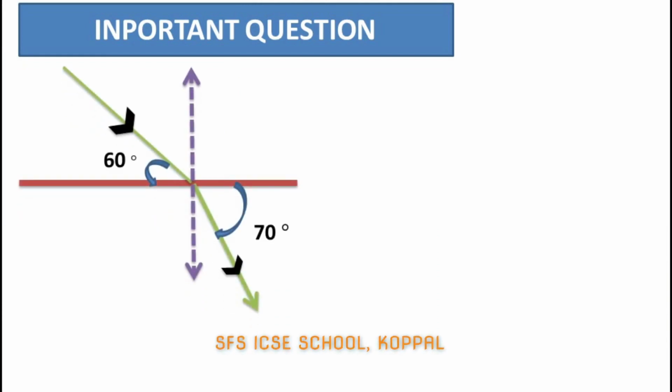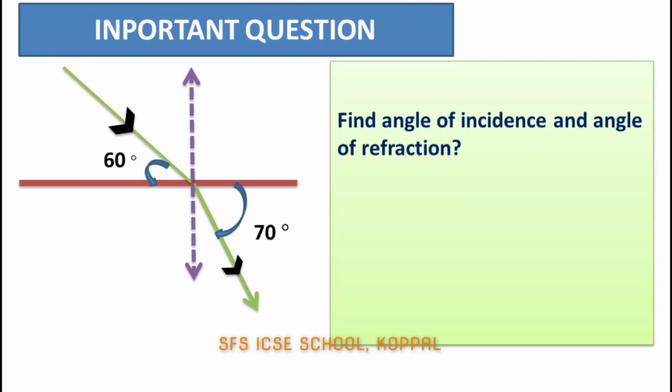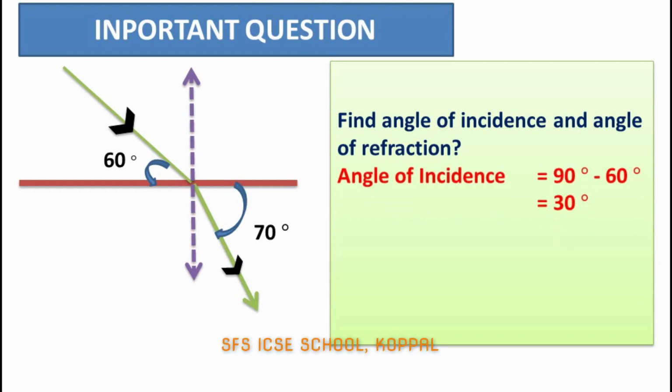Now let us also discuss an important diagrammatic question. The diagram is given as you can see now. And the question is, find the angle of incidence and angle of refraction. Very easy, right? But I have seen many students making mistakes in this type of question. Here the angle of incidence is not 60 degrees, but the angle of incidence is equal to 90 degrees minus 60 degrees, which is equal to 30 degrees.